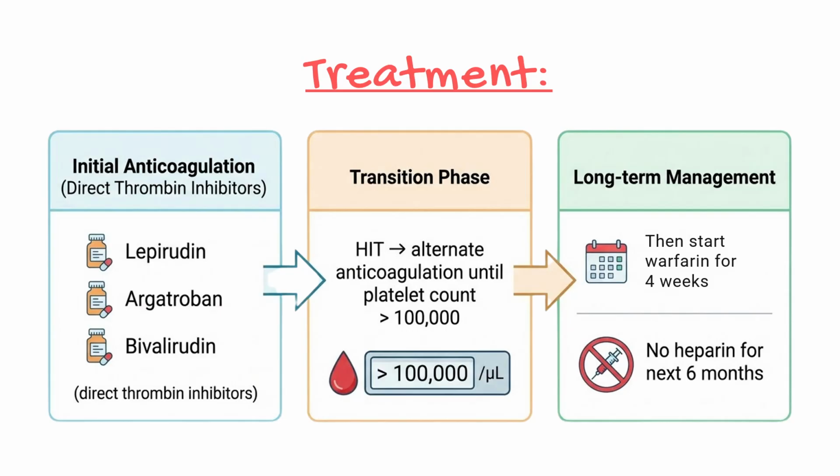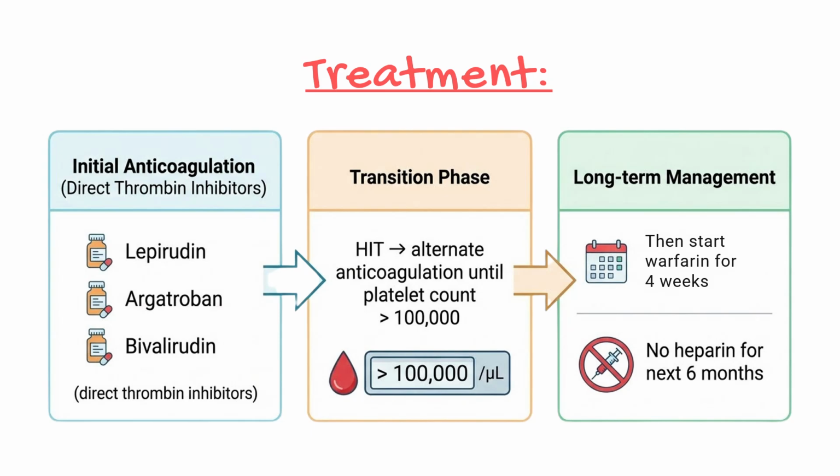Now let's talk treatment for HIT. That's why we use a scoring system, because it's going to take time for that serotonin release assay to come back. So then you come up with your plan of action. And the first thing you're going to do is initiate anticoagulation. So you're going to stop the heparin. Number one, stop the heparin. And then you're going to initiate anticoagulation with direct thrombin inhibitors like argatroban, bivalirudin. Those are your ones again.